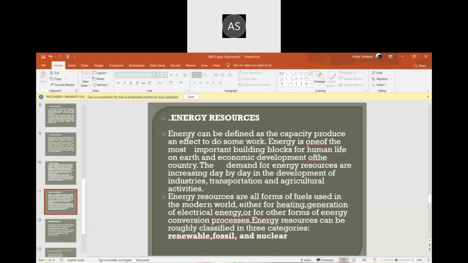Fossils and nuclear, all these come under energy. Fossil energy resources are obtained from dead plants and animal deposits. Once animals or plants have died, the fossils are collected and energy is formed. This is used as natural gas, oil, or coal. All these are uses of fossil energy.